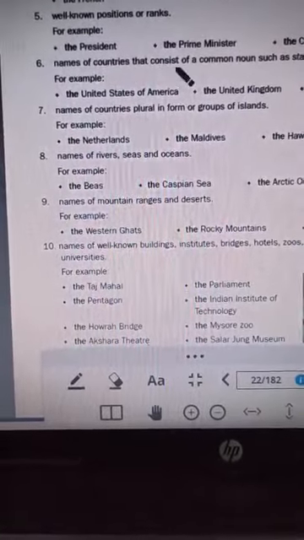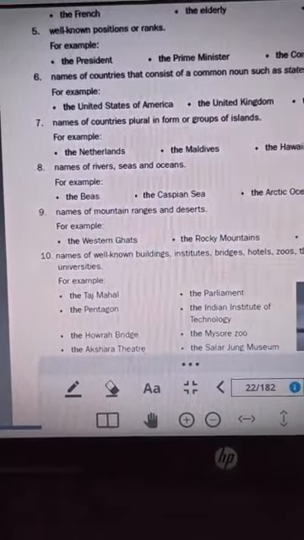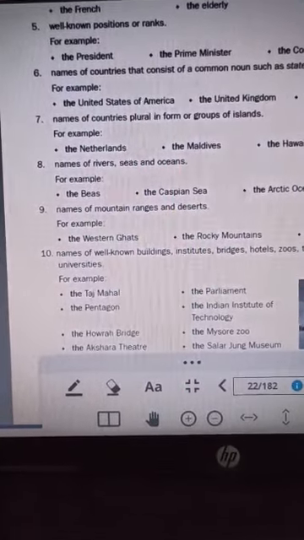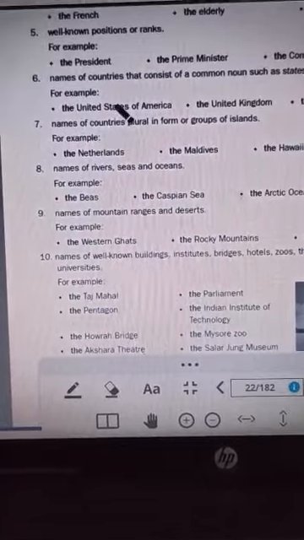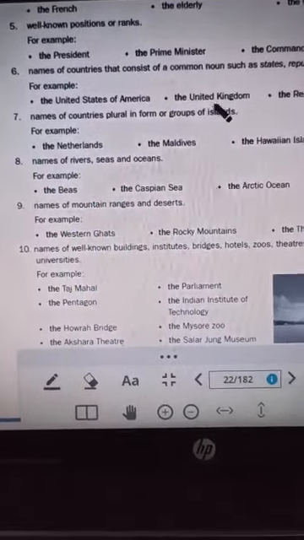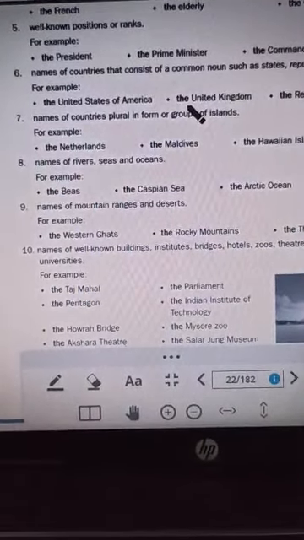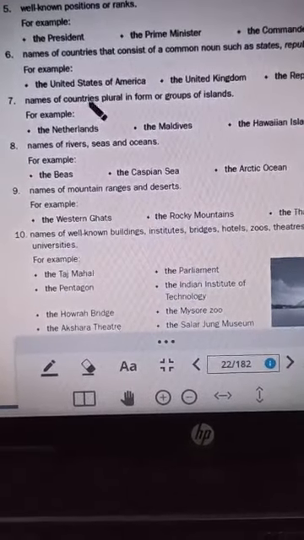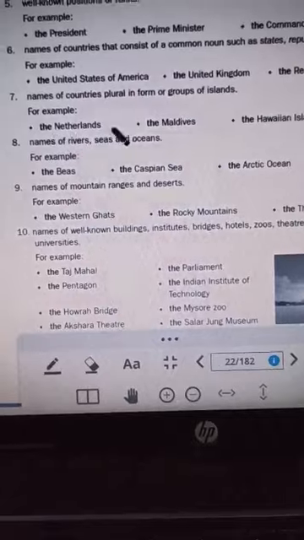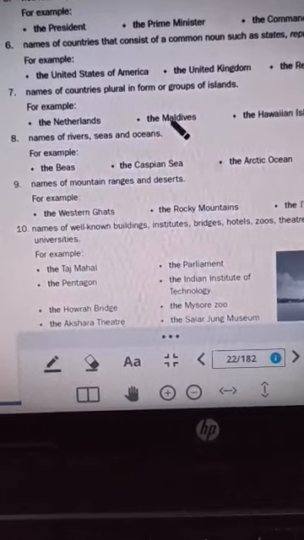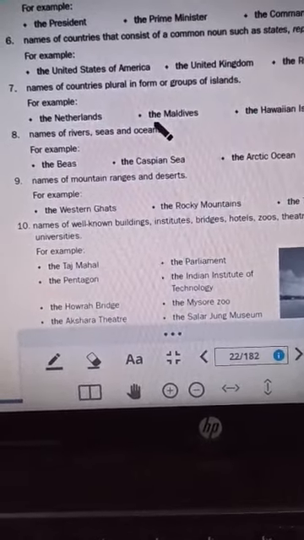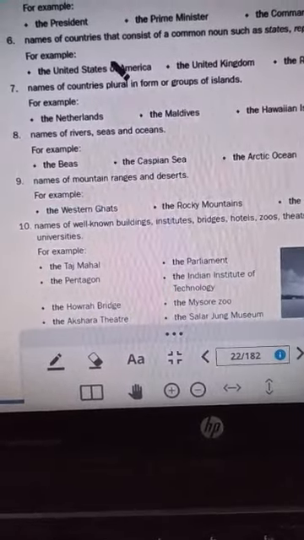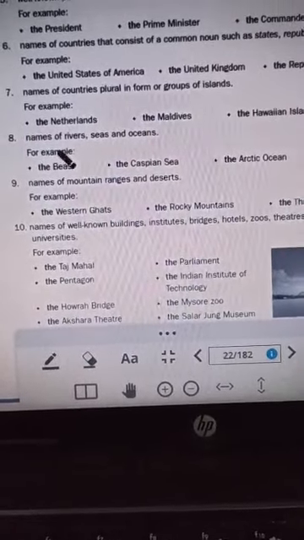Names of countries that consist of a common noun such as states, republic or kingdom, for example, the United States of America, the United Kingdom, we use the. Now names of countries plural in form, the Netherlands, the Maldives, again we use the here. So these are the different uses of the, children.